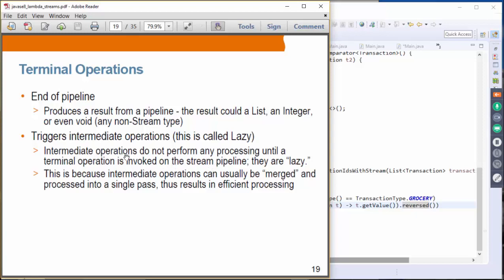So intermediate operations are called lazy because they don't get processed until terminal operation is invoked. The reason why stream operation is designed in lazy fashion is because the intermediate operations can be merged and processed into a single pass, and that will actually result in efficient processing.